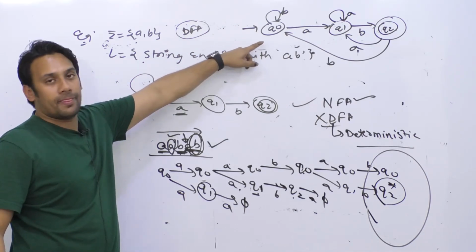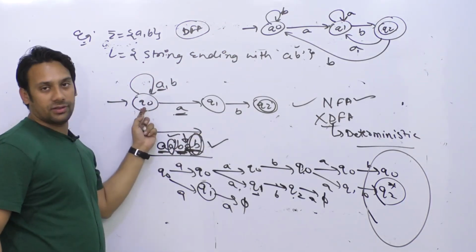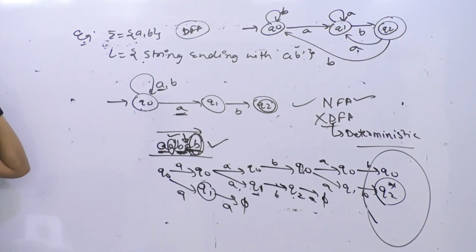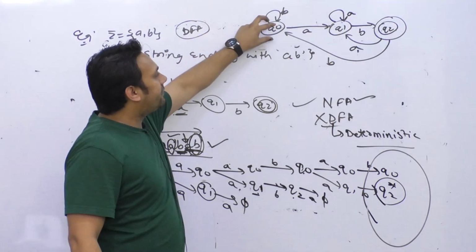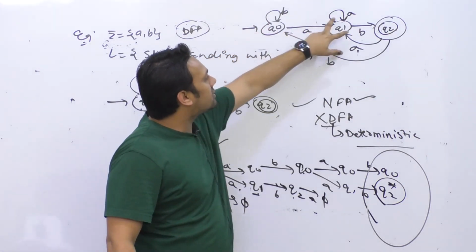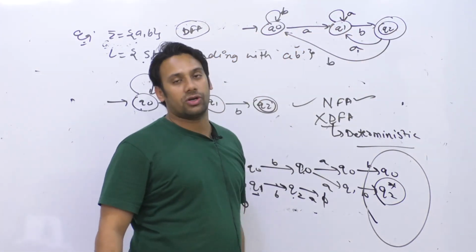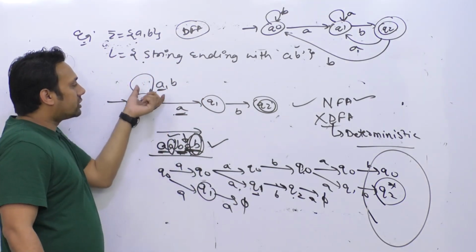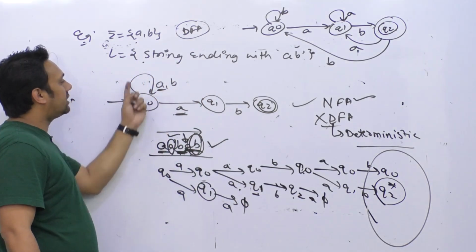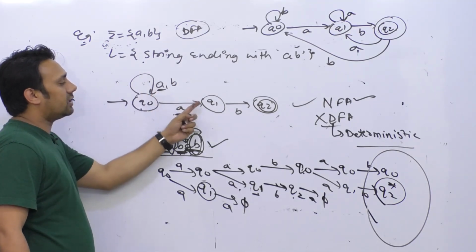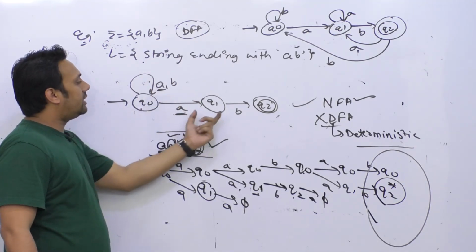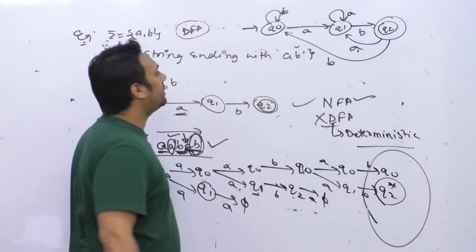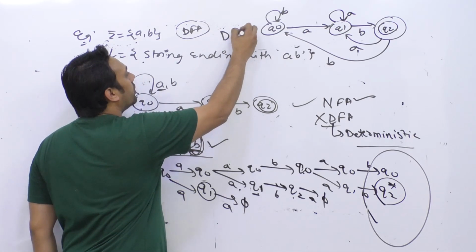This one is a DFA and this one is an NFA, and both of them are actually representing the same problem. So here what happens is on every state you have exactly 2 outgoing transitions. You are not having more than 2 outgoing transitions. And here you can have more than 2 outgoing transitions because these are for A and B, and this is for A. So there are 3 transitions here, and here we have only 1 transition. Here we do not have any outgoing transition, but in case of DFA we should have exactly 2 outgoing transitions.